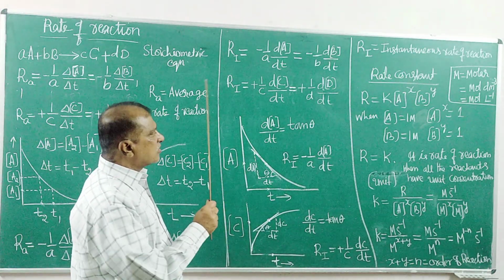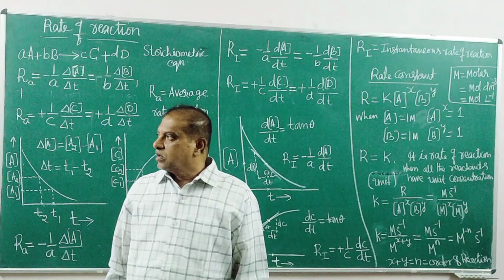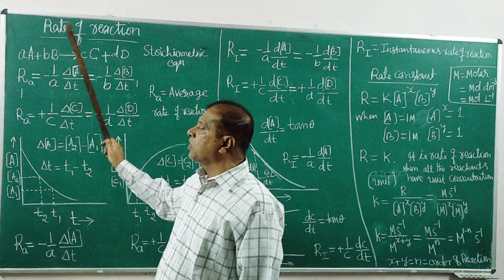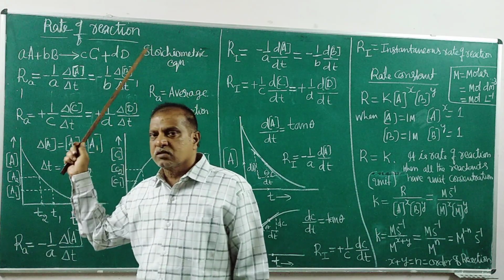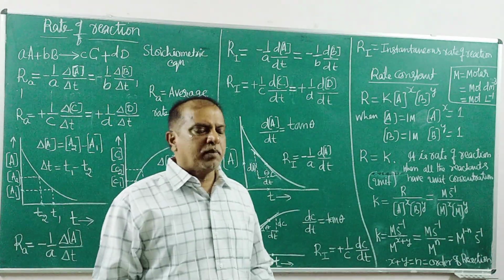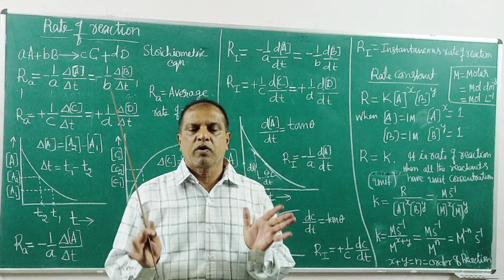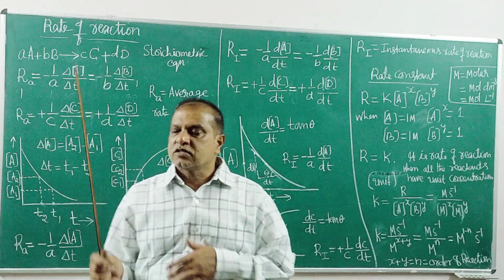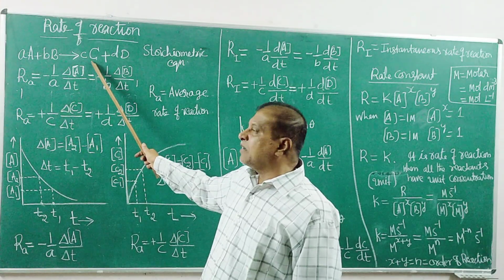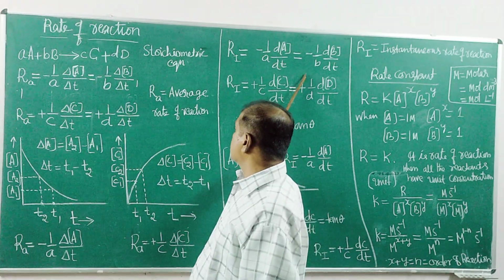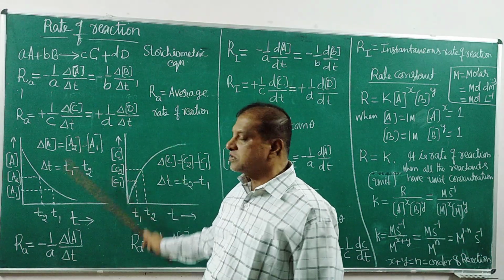So this is the rate of reaction I am talking about, of any reaction in general. There are two reactants or one reactant or three reactants. The same concept is the experimental determination of rate of reaction. The most important one finds application of experimental setup and mathematical concepts, differentiation and integration.